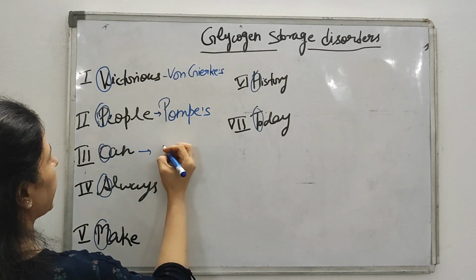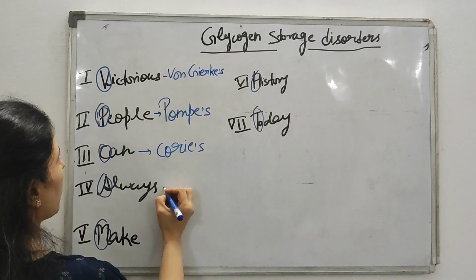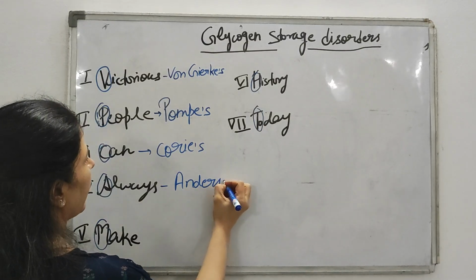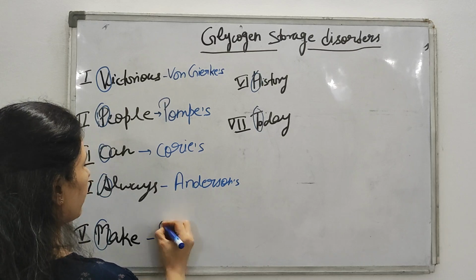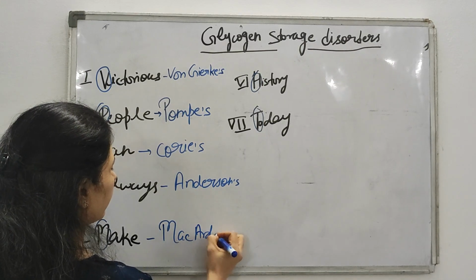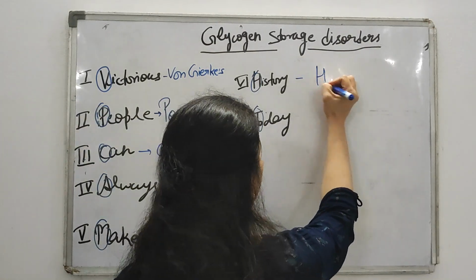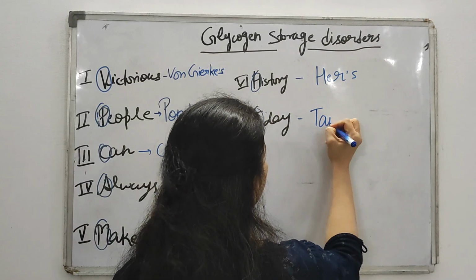Type 3, C, can, is for Cori's. Always, A, is for Andersen's. And make, M, stands for McArdle's. History, H, stands for Hers, and T, today, stands for Tarui's.